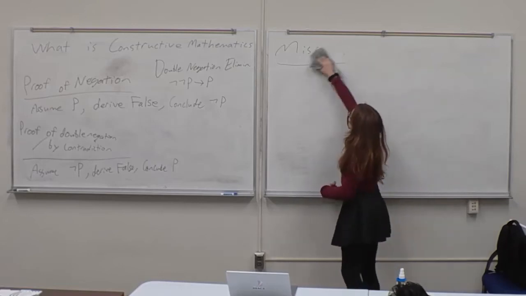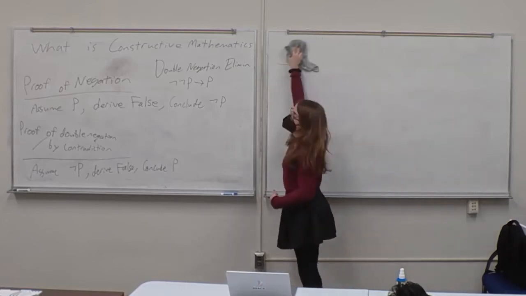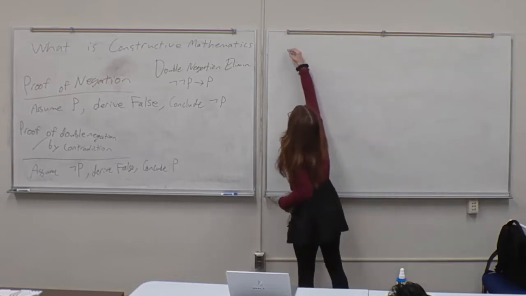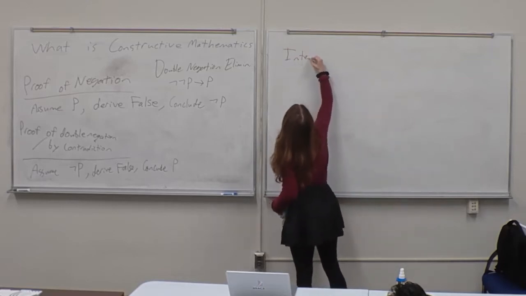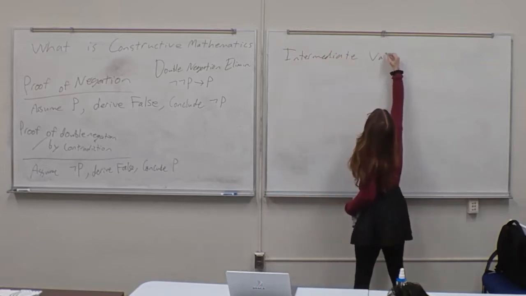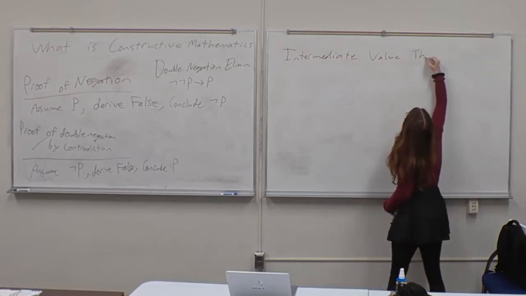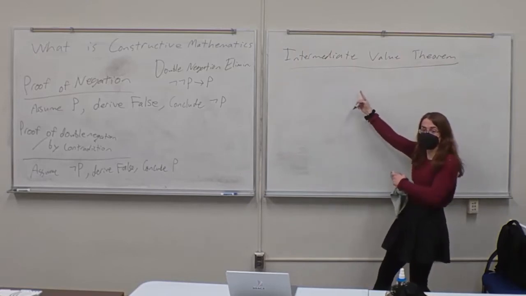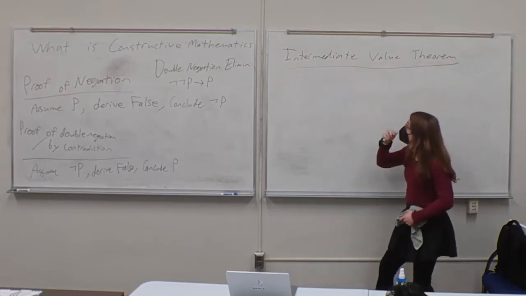And that is because we use law of excluded middle in places that we don't really think we do. So here's this example, the intermediate value theorem. We all know it. We all love it. And in constructive mathematics, we do not have it. The proof that we normally use for the intermediate value theorem does not work in constructive mathematics.